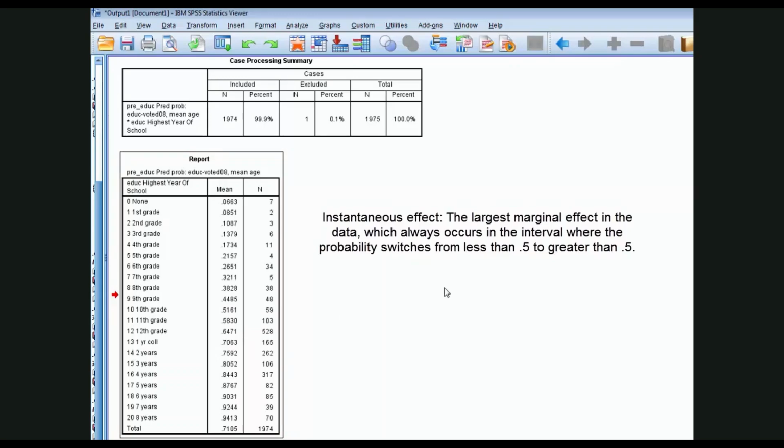That's sometimes called the instantaneous effect, and that's always the interval in the independent variable that has the largest marginal change in the dependent, and also it contains the 0.50 when the probability switches from less than to more than 0.50.